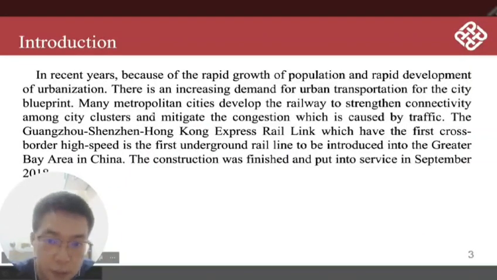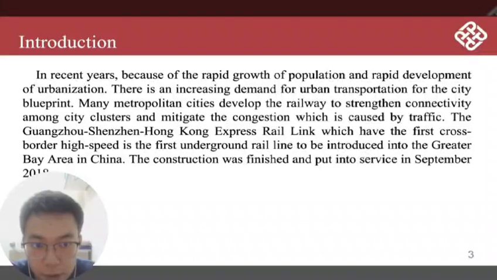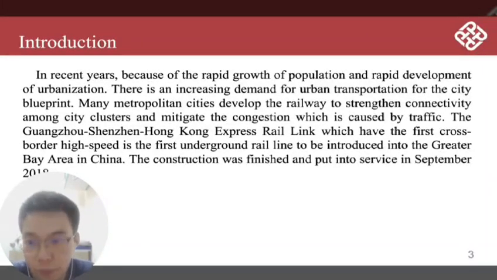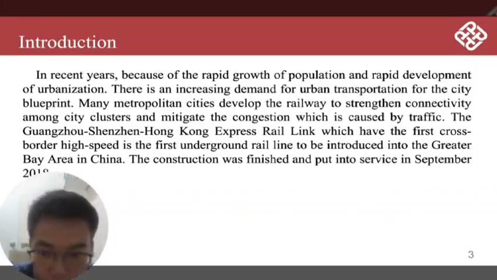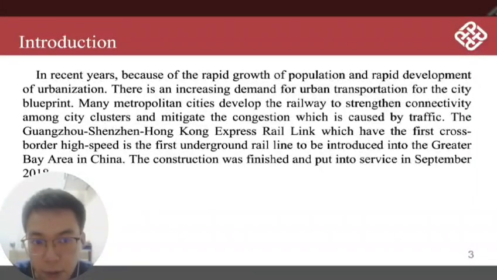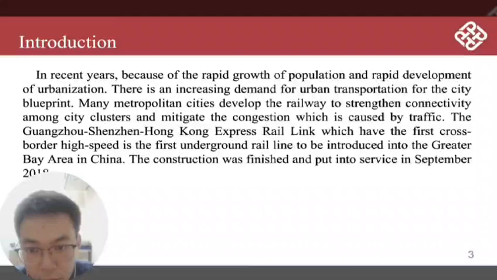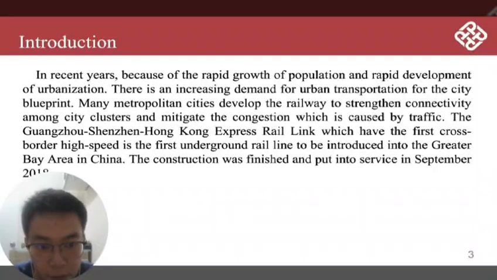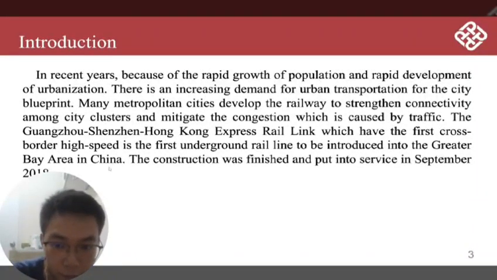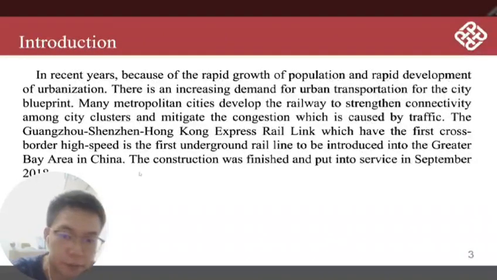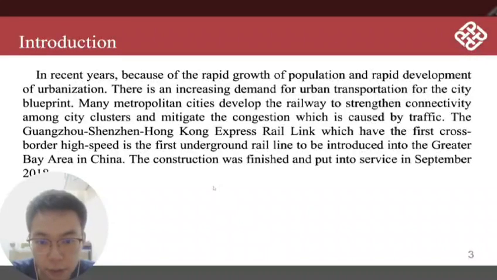In recent years, because of the rapid growth of population and the rapid development of urbanization, there is an increasing demand for urban transportation for the city blueprint. Many metropolitan cities developed the railway to strengthen connectivity among city clusters and mitigate the congestion caused by traffic. The Guangzhou-Shenzhen-Hong Kong Express Rail Link, which has the first cross-border high-speed, is the first underground rail line to be introduced into the Great Bay Area in China. The construction was finished and put into service in September 2018.